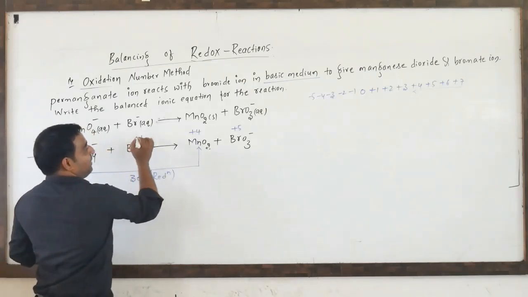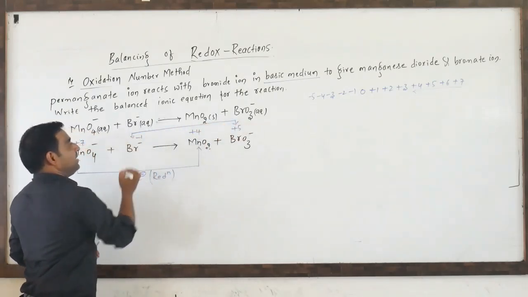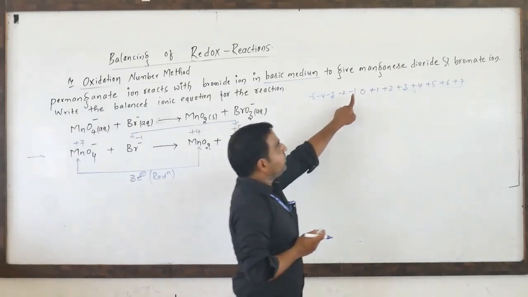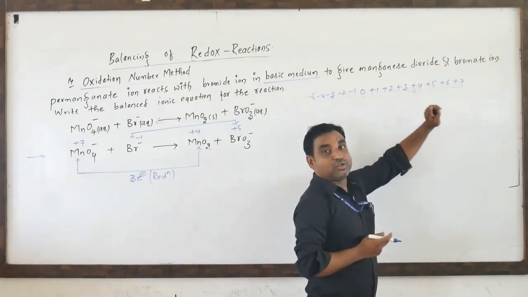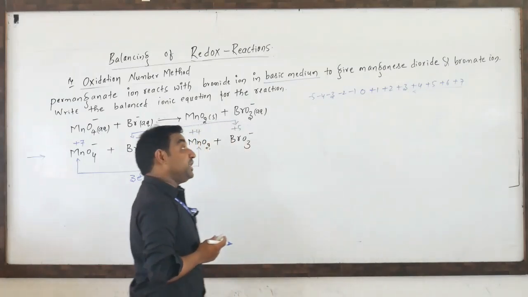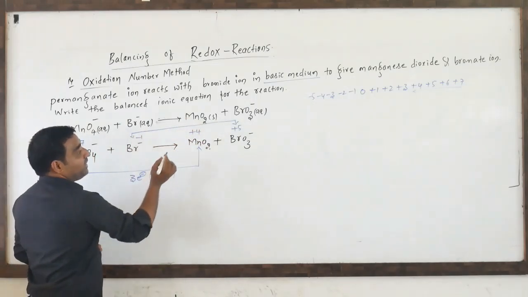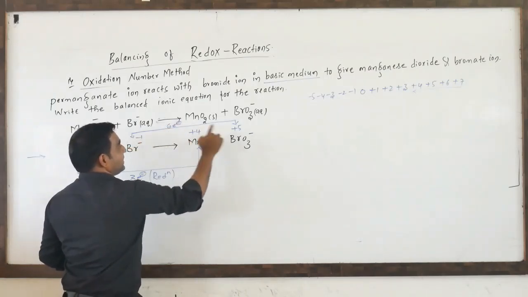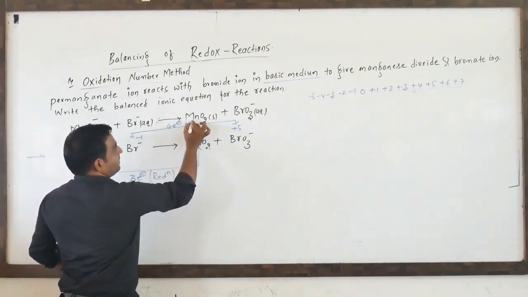Now Br minus 1 is converted into plus 5. Very important. Br minus 1 is converted into plus 5. Minus 1 to plus 5, look here: 1 2 3 4 5 6, total 6 electrons. Increase in oxidation number, that is called oxidation. So minus 1 to plus 5 means it has increased. How many electrons were lost? 6 electrons were lost. So from minus 1 to plus 5, the total is 6. So now oxidation is taking place.